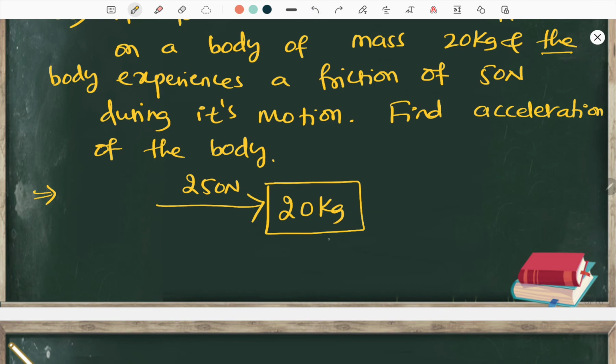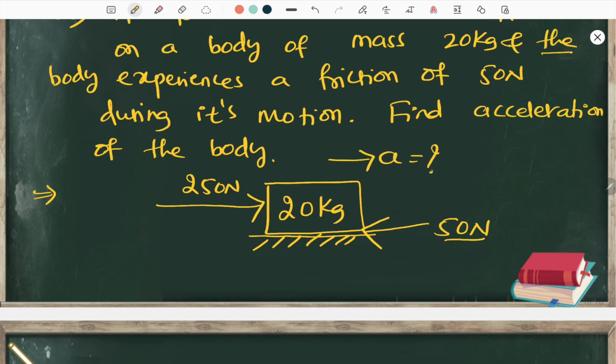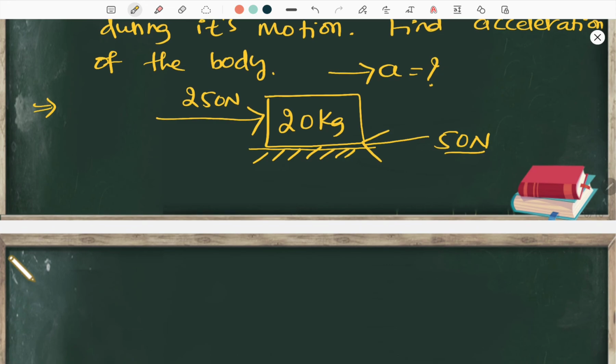I told you already, it is in contact with the floor. Here is the floor. Due to that there will be friction. This friction is 50 Newton. Now definitely the body will move in this direction with some acceleration. That's what they are asking. Why? Because there is more force in this direction and less force in the other. Clear? Now let me write all the data.